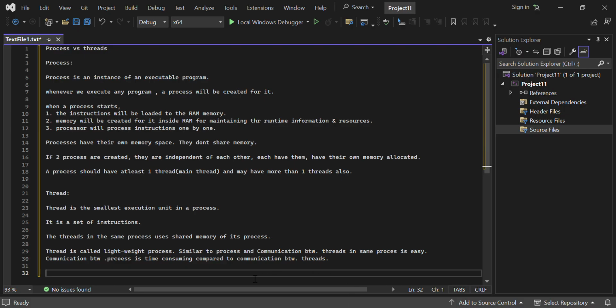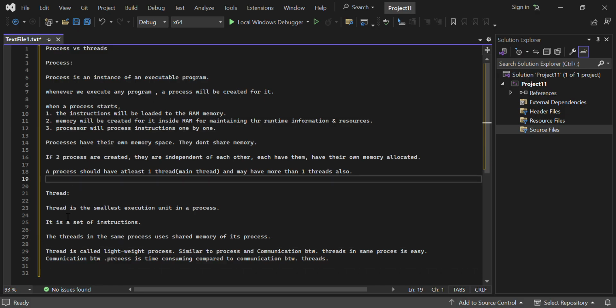So whenever threads are created, when two different threads are created, each thread will have its own stack memory created for it to maintain function calls. So these are the differences between thread and process. A thread is nothing but a small execution unit inside a process, and a process is nothing but an instance created when an executable program is executed.